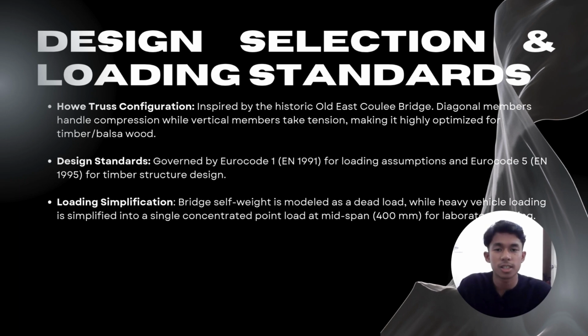Okay, for design selection, we choose the Howe Truss configuration inspired by the Old East Cowley Bridge because its structural behavior is perfectly suited for balsa wood, where diagonals safely handle the compressive force. Our loading assumption follows Eurocode 1 and 5, where the self-weight acts as dead load and the traffic load is simplified into a single point at mid-span in lab testing.